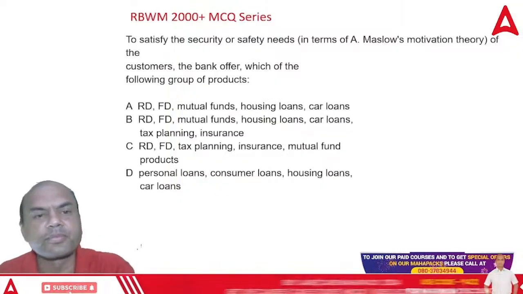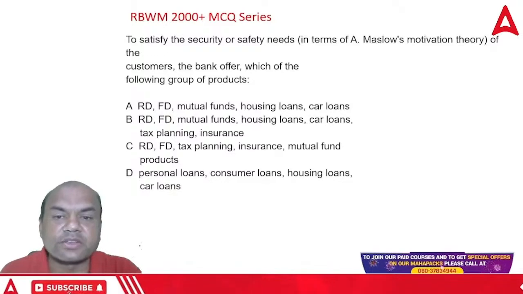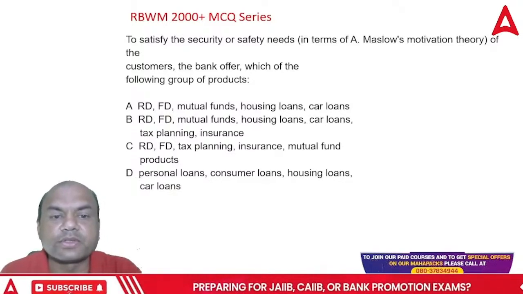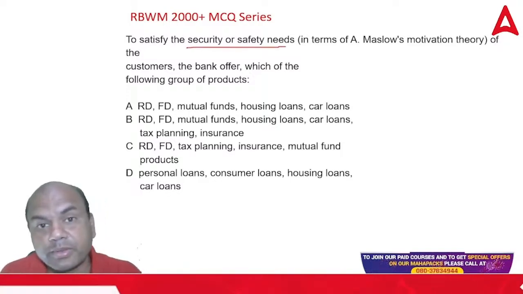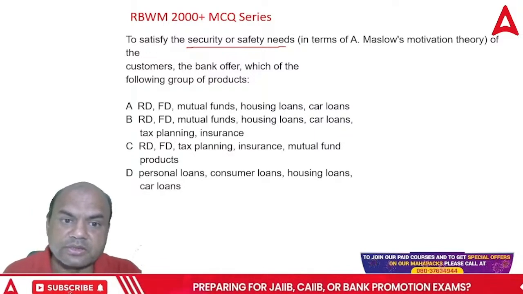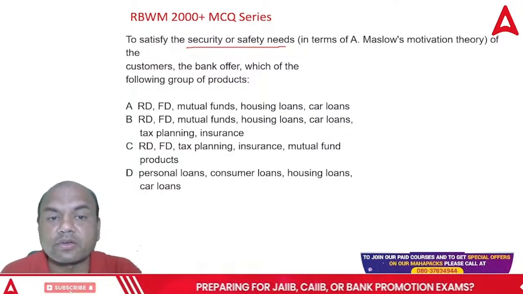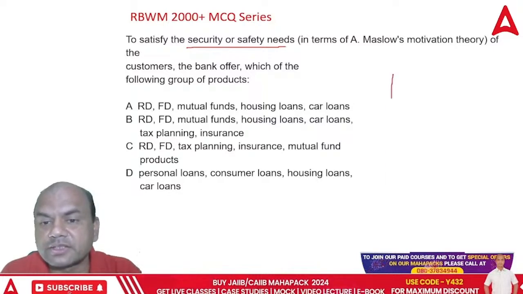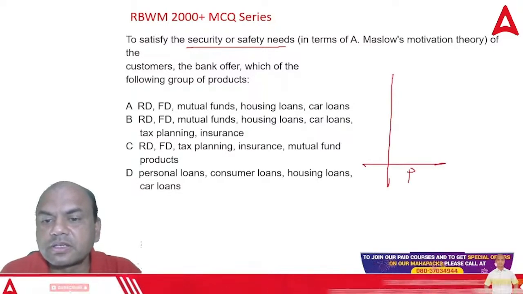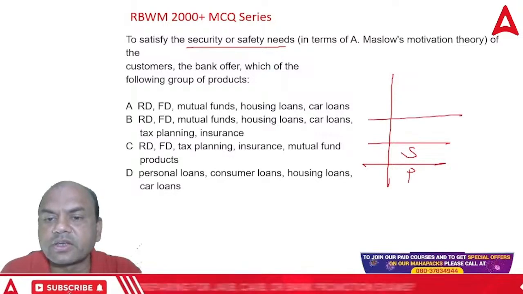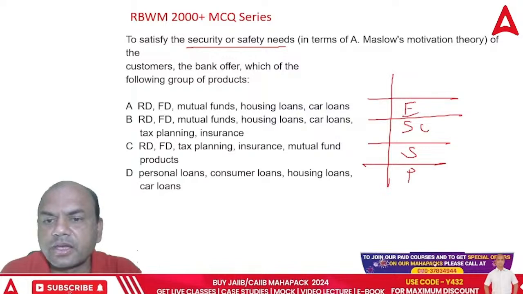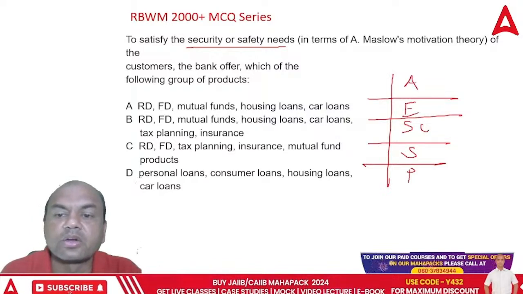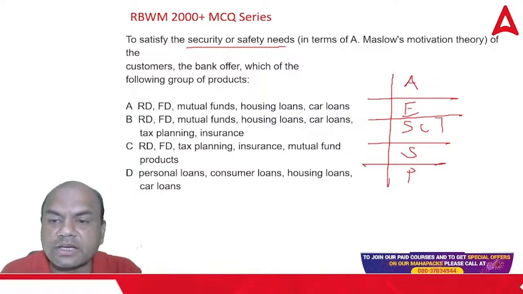To satisfy the security or safety needs of the customers, bank offers which of the following products? So security and safety needs, as per Maslow's hierarchy. Again, go back to Maslow. Okay, first question. So what all products are offered? Security and safety, second level. Now see this: physiological, safety, security, then esteem and actualization. Right? To satisfy this security and safety, second and third level now.